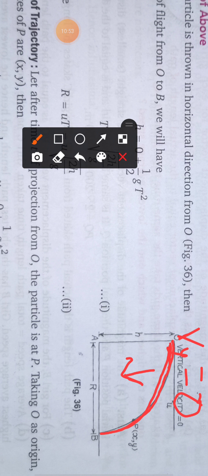So I am saying again, in x axis the initial velocity is u, but in y direction the initial velocity is 0. Acceleration in x axis is 0, acceleration in y axis is minus g. The final velocity in x direction will remain the same as the initial velocity. Final velocity in x direction is equal to initial velocity in x direction, but the velocity in y direction will start increasing.